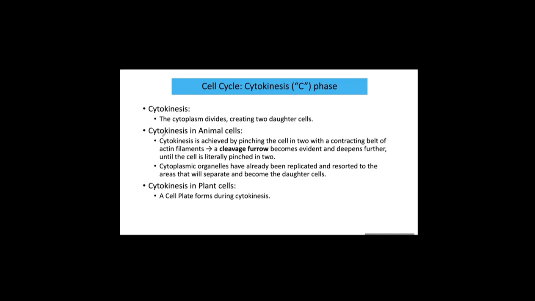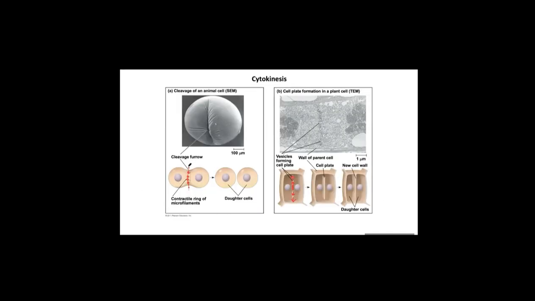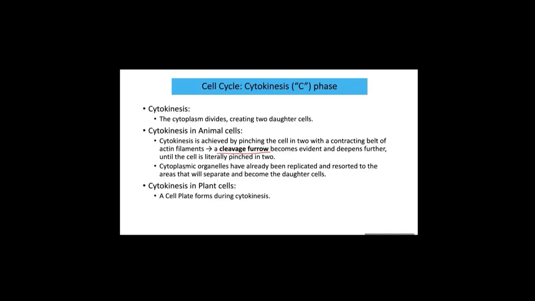In animal cells, they form a cleavage furrow when this microfilament ring constricts inward. Cytoplasmic organelles have already been replicated and resorted to the area that will become the daughter cells. When were they replicated? During the G1 phase of interphase.